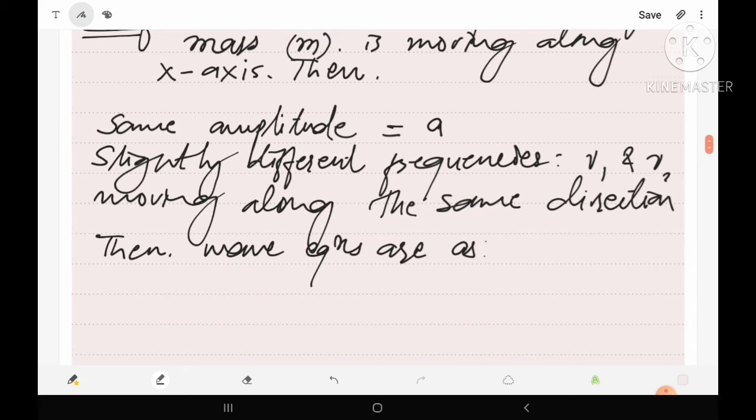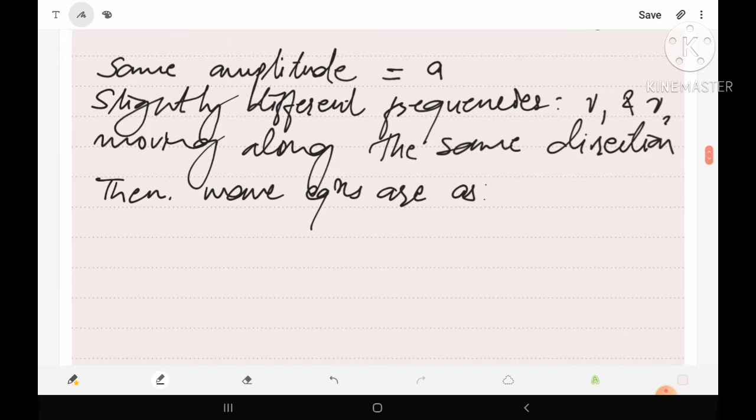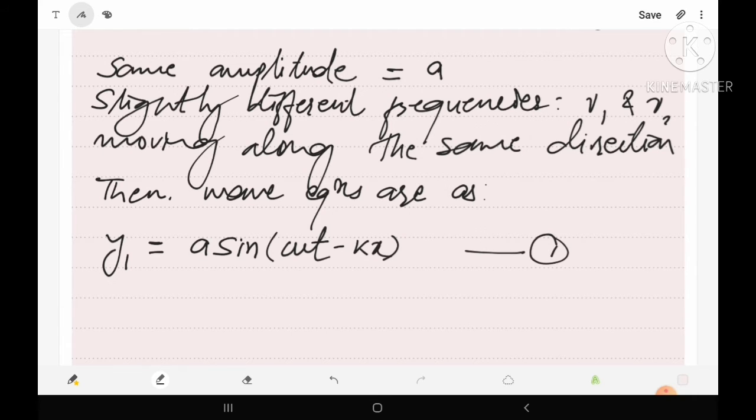as we know, the wave equations for these two waves will be given as, suppose y1 is the first wave, so amplitude A sine of omega 1 t minus k1 x, equation number 1.